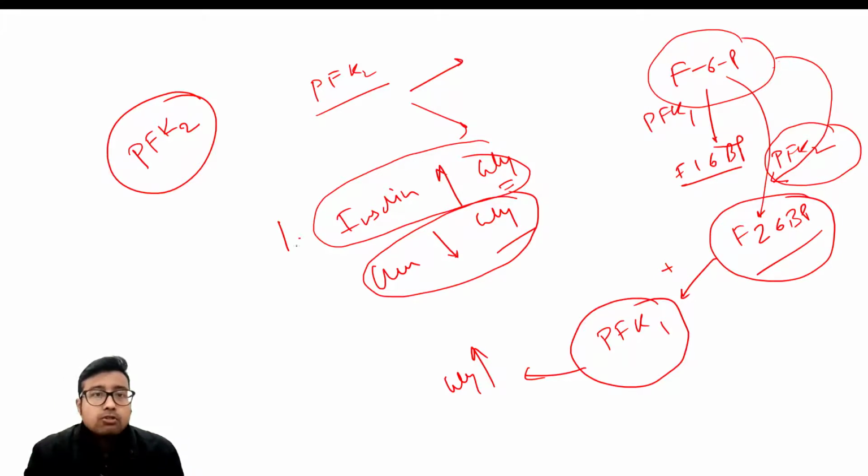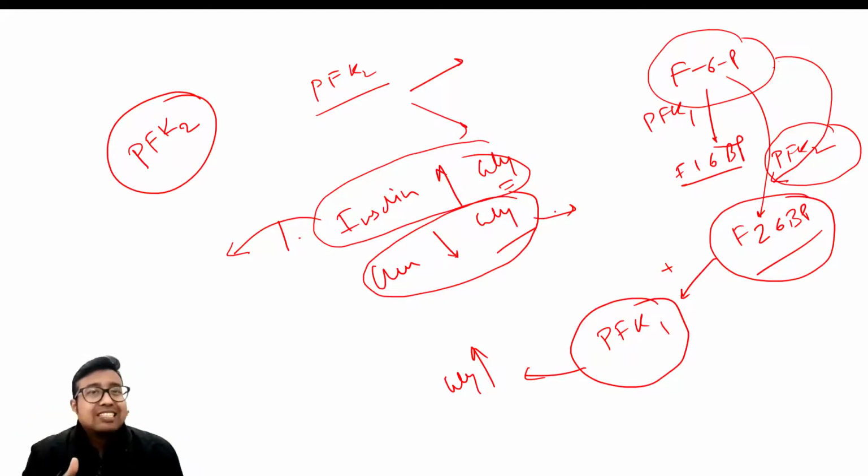And one more thing you need to know, that insulin always acts by the principle of protein phosphatase. Okay, protein phosphatase, because the main principle of insulin is activation by dephosphorylation. So insulin activates by dephosphorylation with the help of protein phosphatase. Specifically in this case, it uses protein phosphatase 2, and glucagon acts by phosphorylation with the help of cyclic AMP, cAMP. Fine. So this is the information.